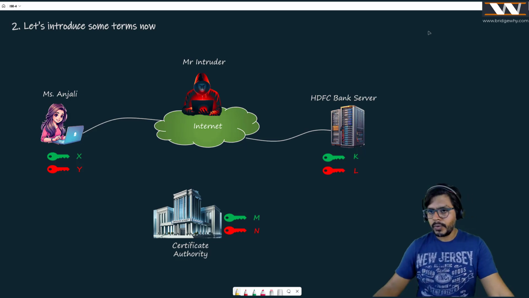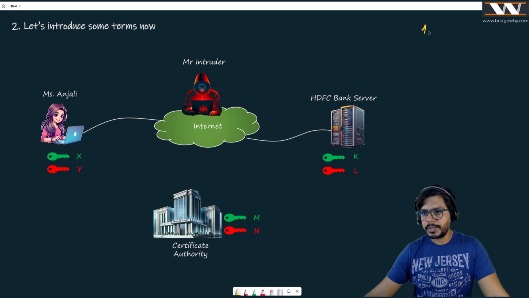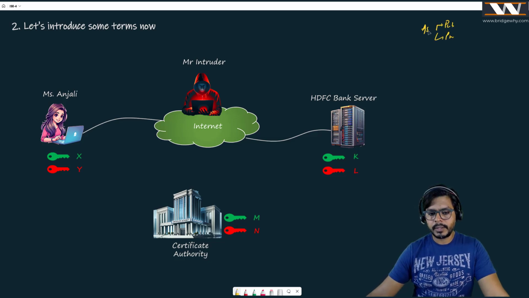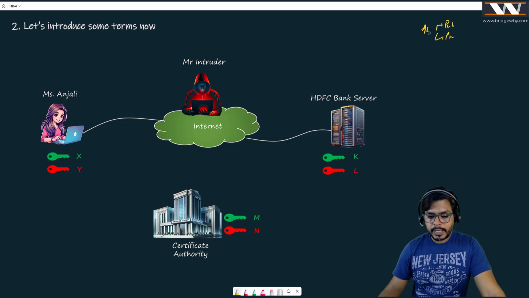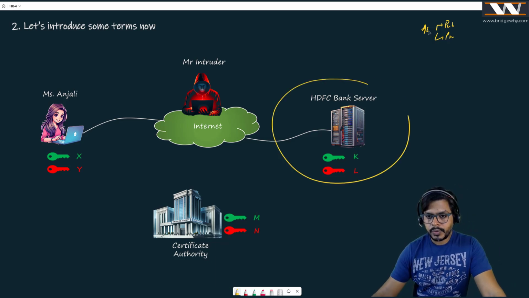So you all know about asymmetric encryption, in which we have a public key and a private key. We all know about it. We also know that when this HDFC Bank server wants to come online, what exactly does it do?